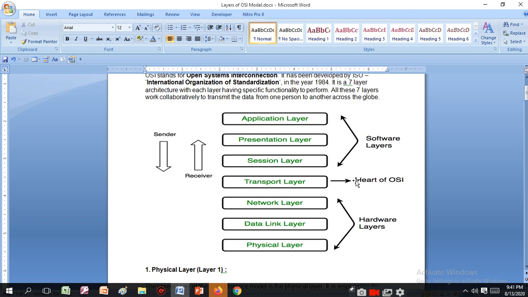In between these 7 layers, the application layer, presentation layer, and session layer are the software layers, and the transport layer is the heart of the OSI. We transmit data from hardware to software. Then the network layer, data link layer, and physical layer are the hardware layers of the OSI model.